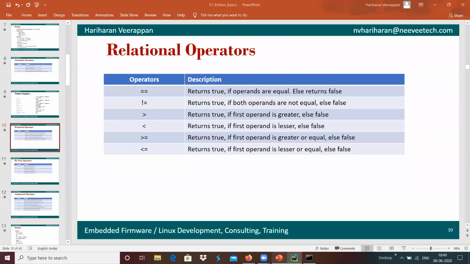Then we have the option of relational operators. A relational operator basically relates two operands. For example, equals relates whether both the operands are equal or not. It will return true if both operands are equal, else it will return false. In the case of not equals, it returns true if both operands are not equal, else it will return false.